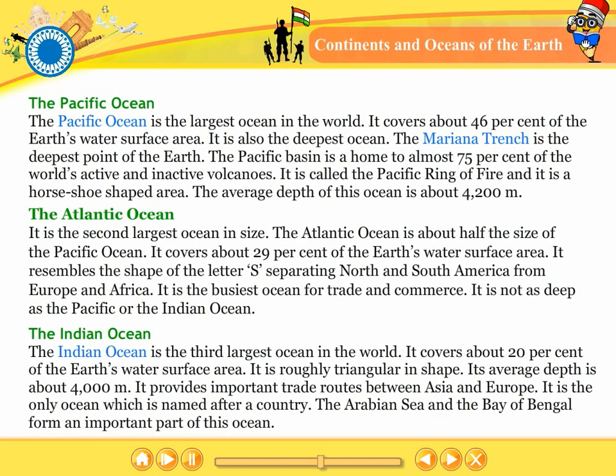It provides important trade routes between Asia and Europe. It is the only ocean which is named after a country. The Arabian Sea and the Bay of Bengal form an important part of this ocean.